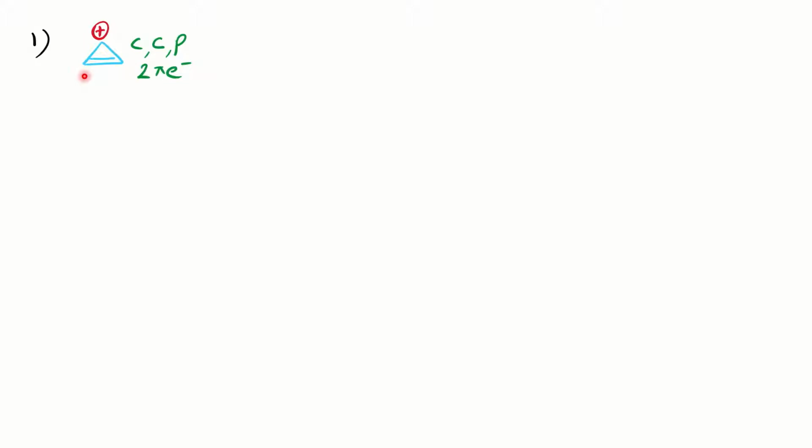If you see this problem, this is having only one double bond which is having 2 pi electrons, right? First we have to see whether the molecule is cyclic. Yes, it is cyclic. Whether the molecule is having the conjugated pi system, or you can say the delocalized pi electrons.